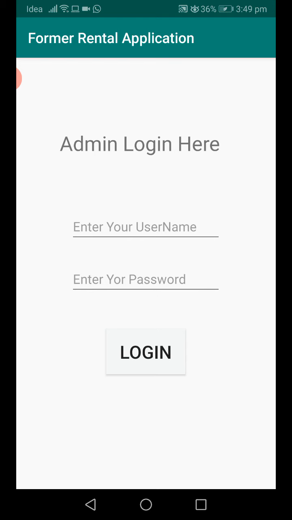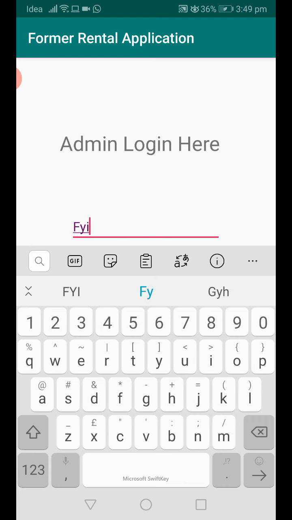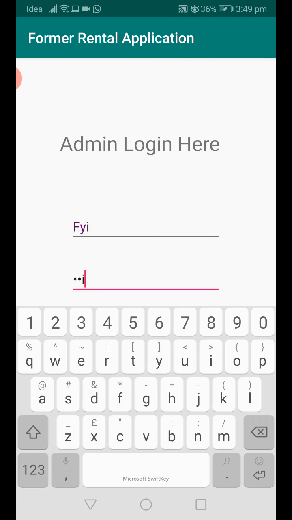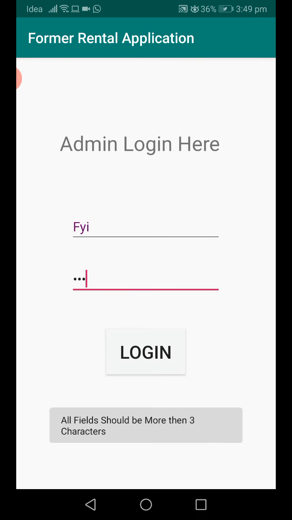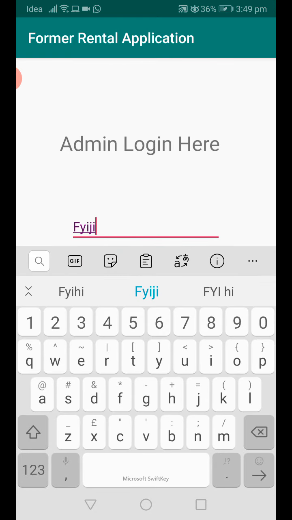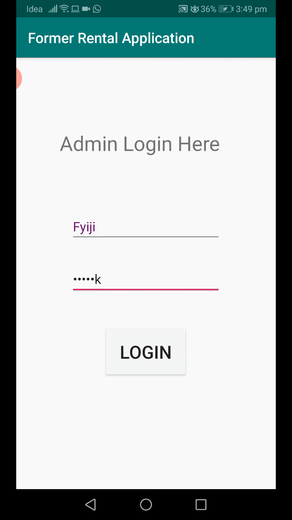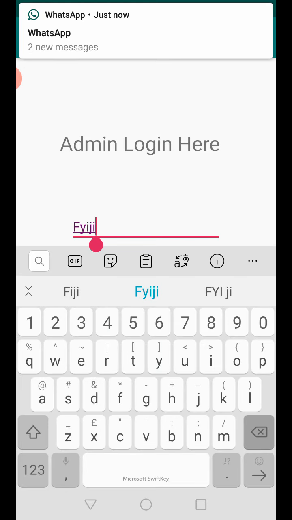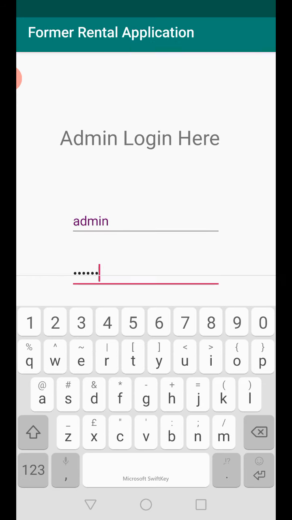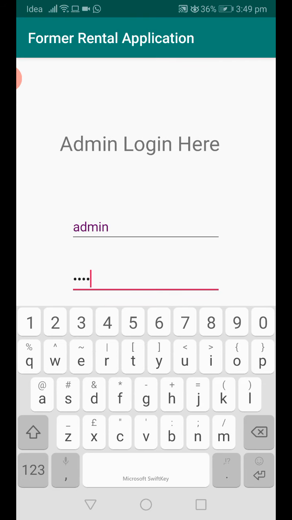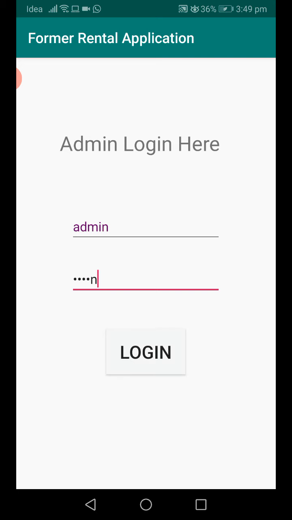For login, I try to log in with some unknown username and password. It shows invalid login details. If I give the username admin and the password, and both details are correct, then only the admin enters the home page.